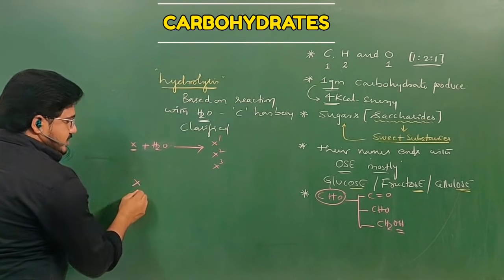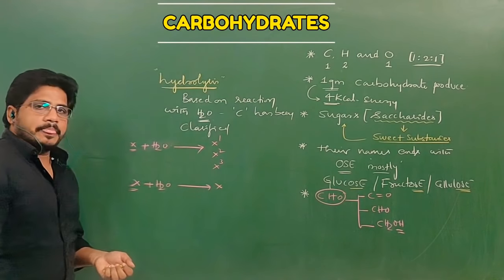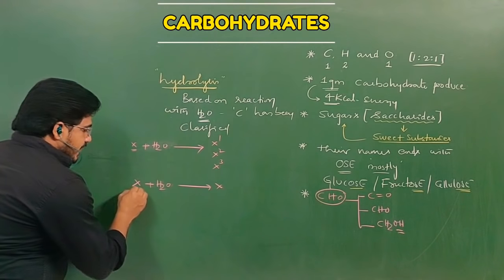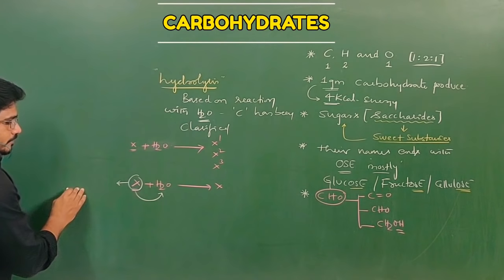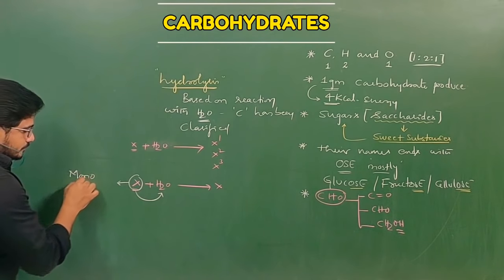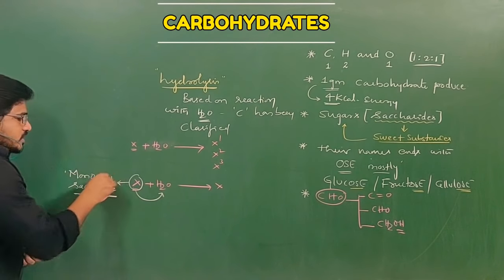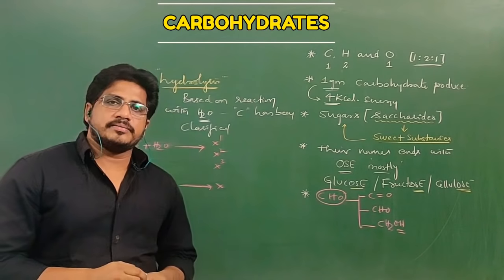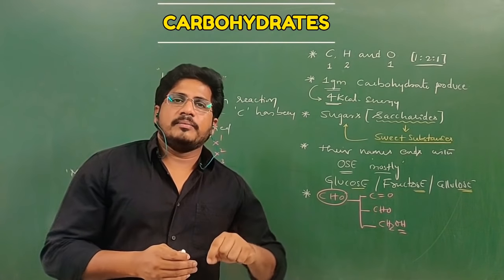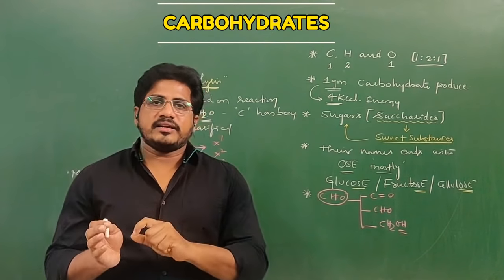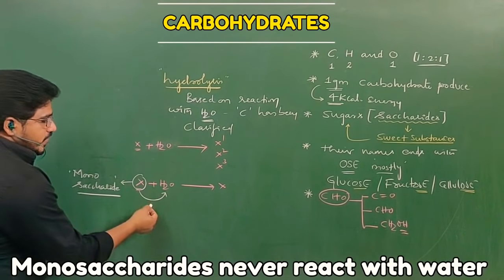Suppose in case 2, X is a carbohydrate that reacts with water, and only X is produced. It means this X has not reacted with water. Then this type of X is called monosaccharide. Monosaccharides are types of carbohydrates that never react with water. Even if they react with water, the products will not be different. The reactant will come as the product. That's why it is called a monomer, or simple unit of the carbohydrates.